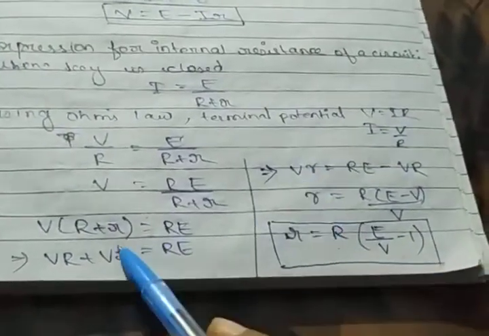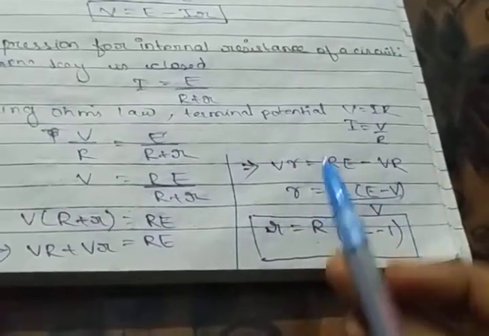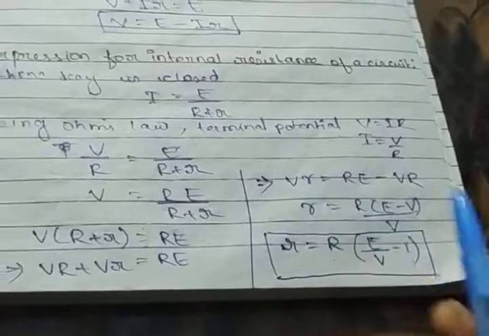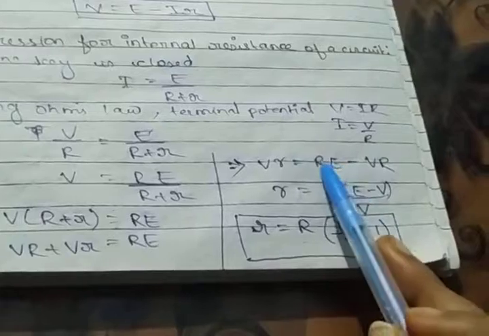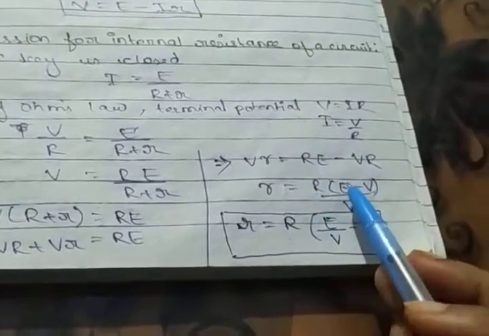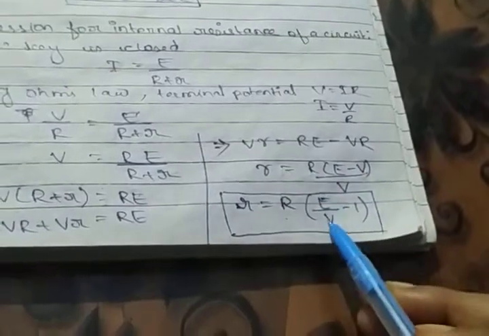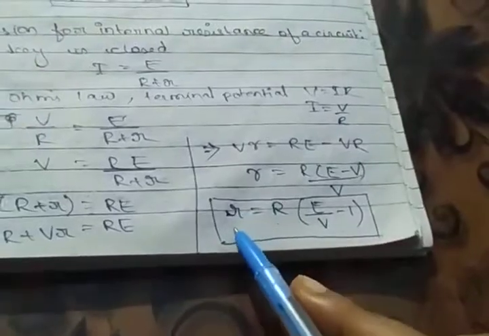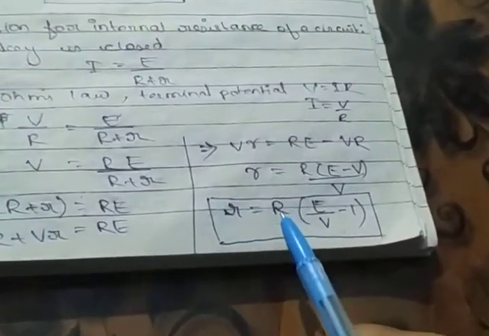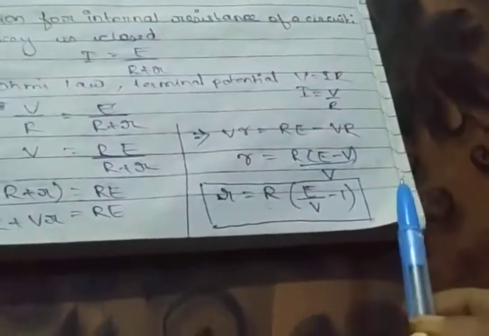Now if I want to find the small r's value, all the other things I have to put it here. So all the other things we have put. Now if I want to find small r, V I have to divide it. So we have divided it. So now R is outside. E, see here also R, here also R. R we have taken out. So whole divided by V. So E by V minus V by V. So E by V minus V by V will be 1. So small r's equation we got. Small r, the internal resistance, is equal to external resistance into E by V minus 1. So this is the expression for internal resistance.